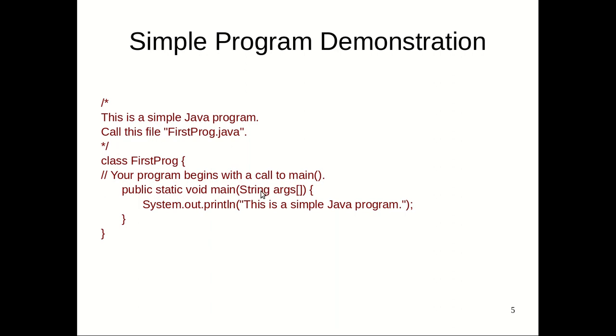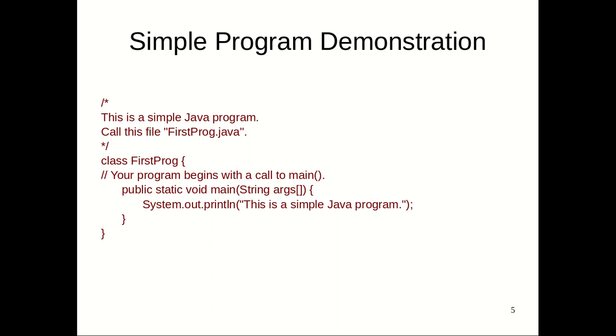Some people may ask, why not an array of characters? String is more powerful. The string has many methods which are more efficient than an array of characters. That's why it's a string of arguments, and it is easy to convert them into other types using the built-in methods of string.